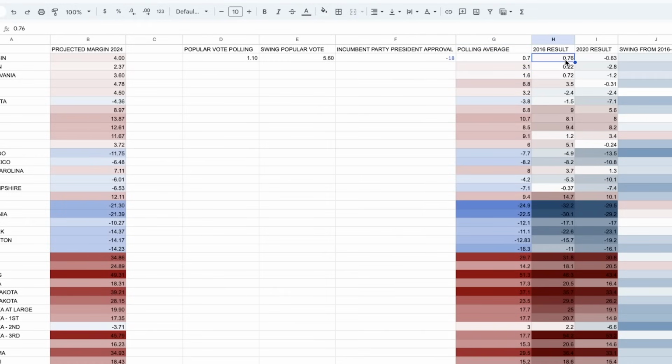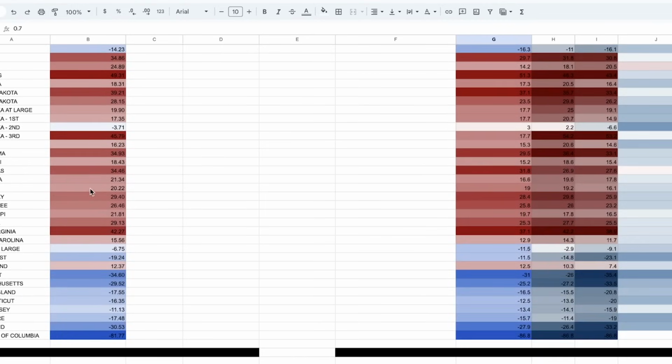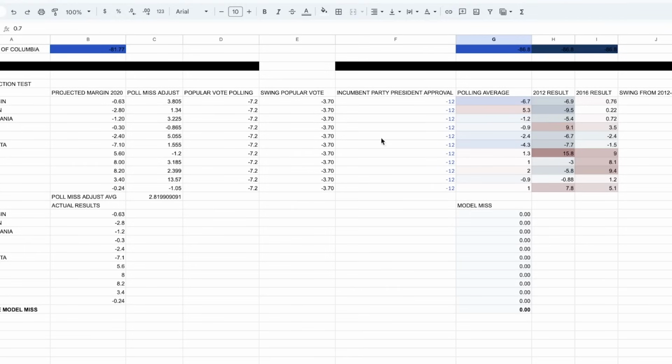And so it gets the 2016 results, it gets the swing, applies it to the final margin, and it factors in the polling average, as well as the incumbent party approval rating and the swing of the popular vote, including the popular vote polling. And it spits out numbers which I have applied to an electoral map. And what I've done here is essentially I matched the 2020 results.